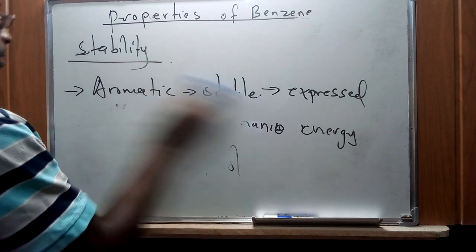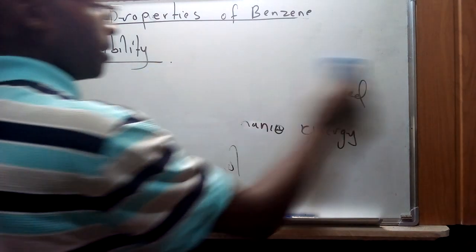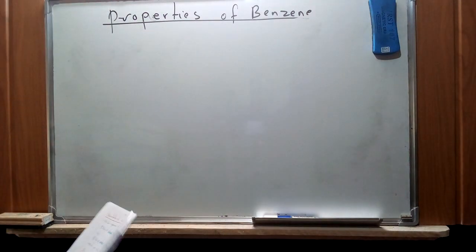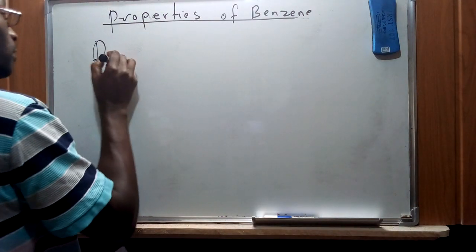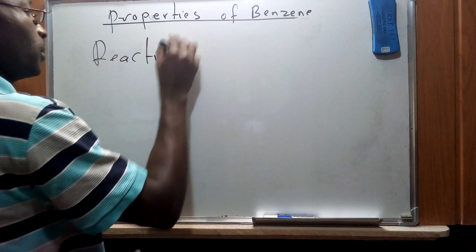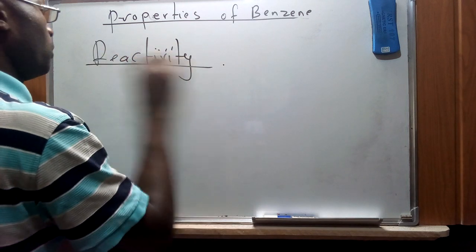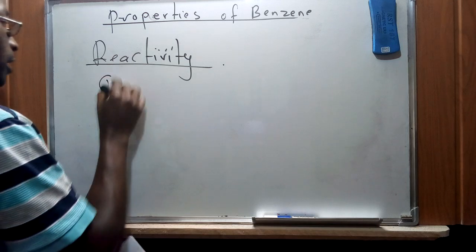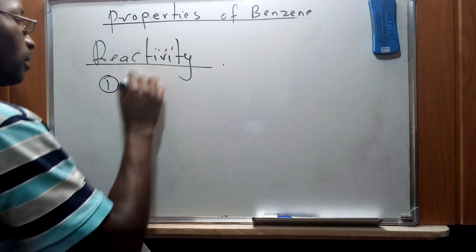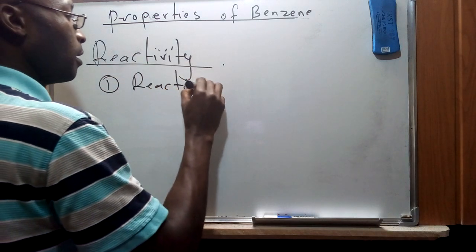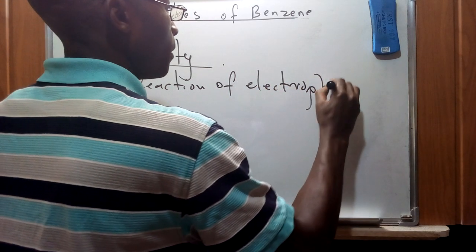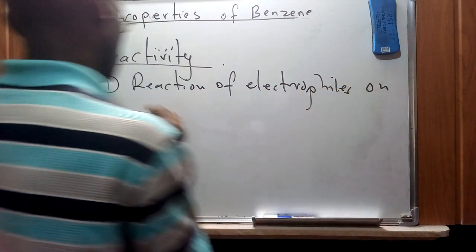So in summary, when we try to look at the reactivity of benzene, we're going to look at two different categories of reactivity which we can associate with benzene. Of course, the first one is a reaction of electrophiles directly on the aromatic ring. So this is a reaction of electrophiles on the aromatic ring.